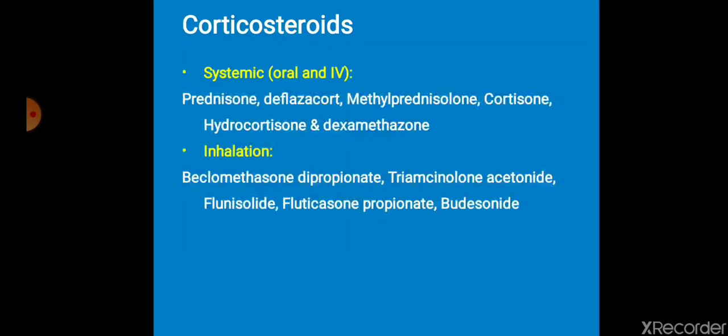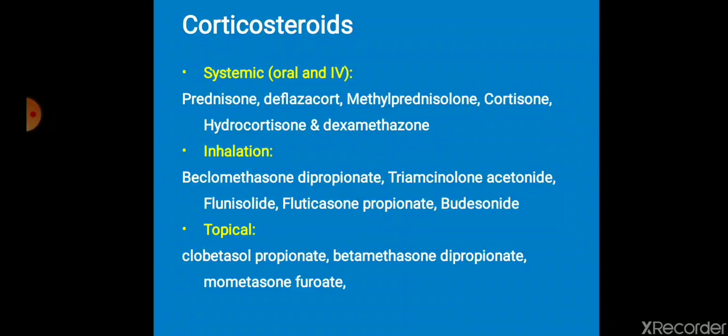In the second classification, inhaled corticosteroids, which are used for inhalation, especially useful in asthmatic patients. You can pick out the easy names like beclomethasone dipropionate, fluticasone propionate, budesonide, triamcinolone acetonide. It's a bit difficult, but remember the easy names. Topically used ones are like clobetasol propionate, betamethasone dipropionate. This is a drug confusion: beclomethasone for inhalation, betamethasone dipropionate for topical purpose, and mometasone fumarate. You might have come across mometasone. It reduces hypermelanin pigmentation.